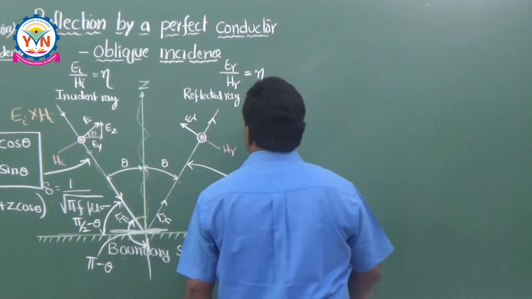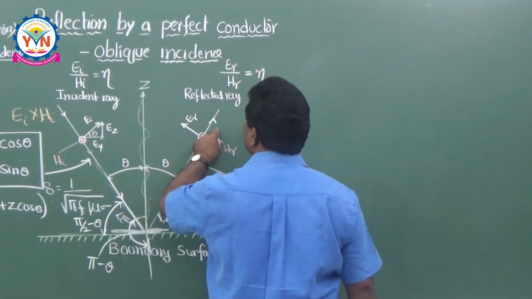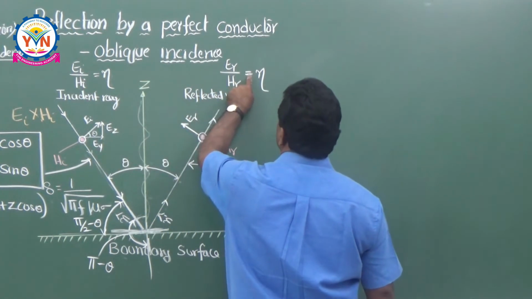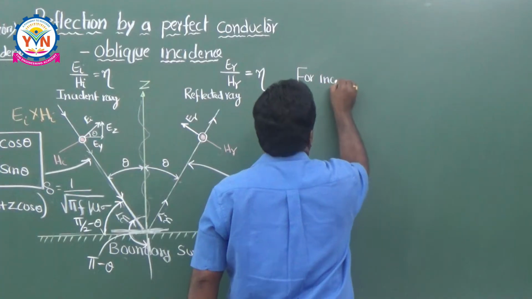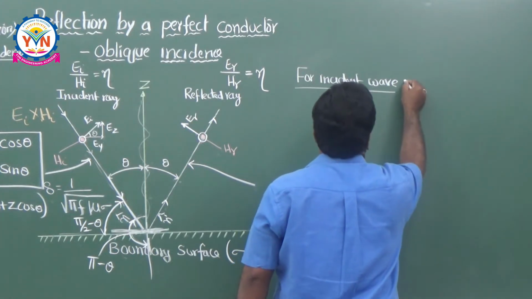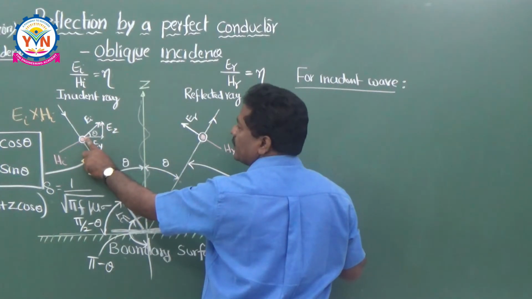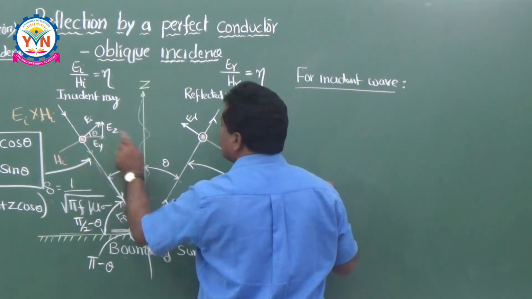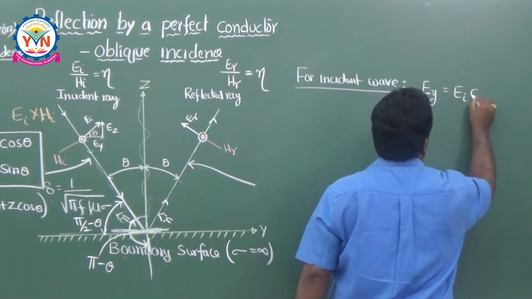Now, writing the electric field components for this incident wave and for the reflected wave, we have to use the relation EI by HI is equal to eta and ER by HR is equal to eta. So for the incident wave, your electric field intensity EI has two components, one along the y direction and the other along the z direction. So along the y direction, EY is equal to EI into cos theta.